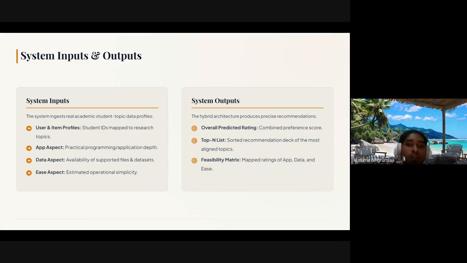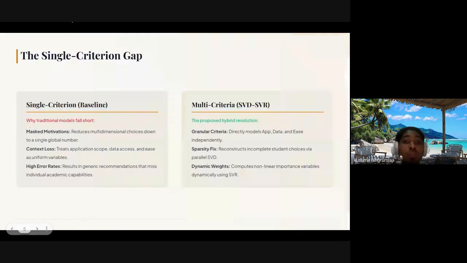Next, system input and output. We can look at the inputs and outputs of the proposed system. The input consists of a student-topic interaction profile evaluated across three essential criteria: application, data, and novelty. The system processes this input through our hybrid architecture to output an estimated overall satisfaction rating and generate a sorted top-N recommendation list for each student.